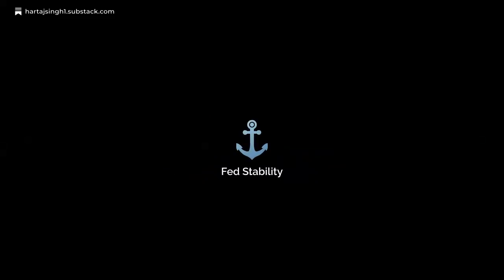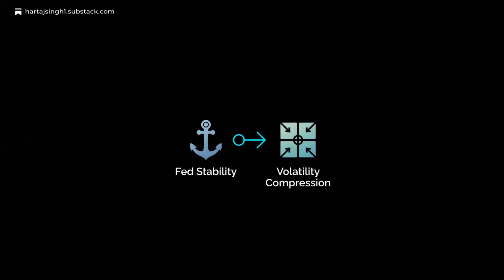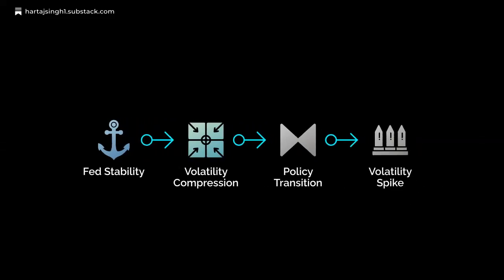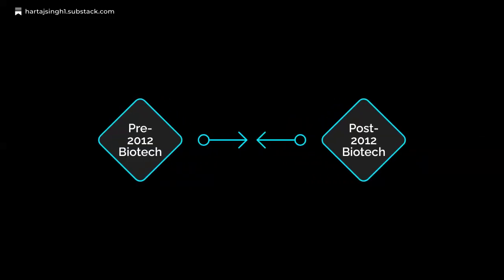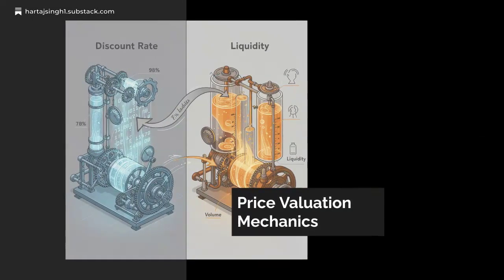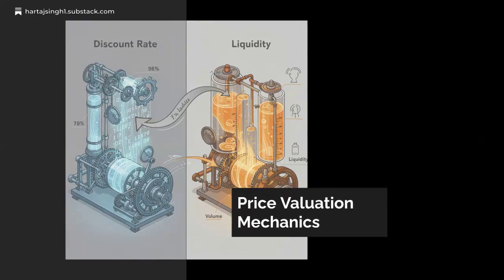When the Fed holds steady, volatility compresses. But when policy shifts from easing to tightening, volatility spikes fast. We see this in 2015-16, again in 2018 during quantitative tightening, and most dramatically in 2022. Pre-2012 biotech was heavier on large caps, while post-2012 biotech has more platform and pre-revenue names, making it more sensitive to macro shifts. Now let's turn to the math behind price movements, discount rates, and liquidity.